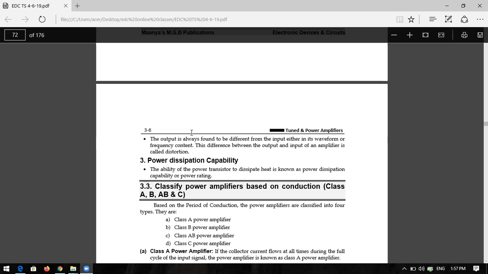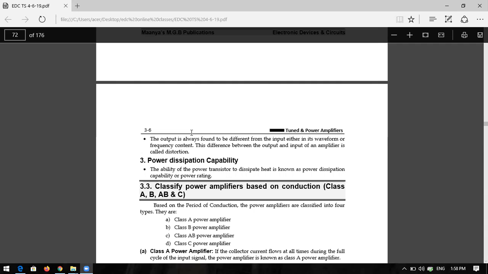To get more and more output power at the output side, you should reduce the power dissipation because it is wasted energy in the form of heat. That is the reason you have to reduce that heat effect, and it should be reduced by using heat sinks. We already discussed this in the differences part. Okay, heat sinks are used to reduce the power dissipation in the form of heat.